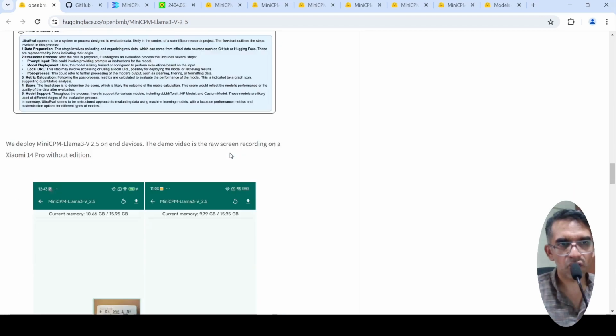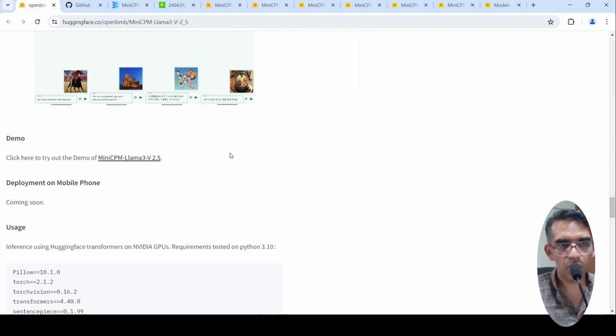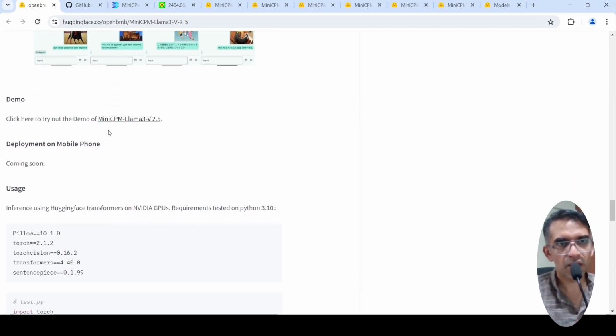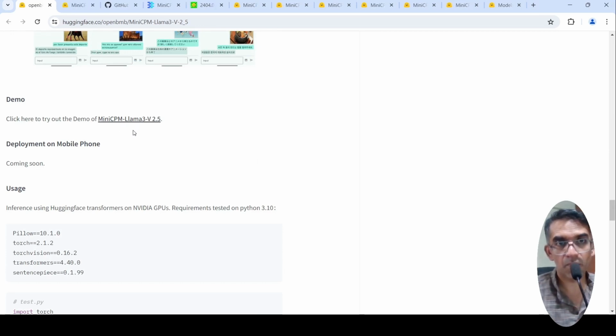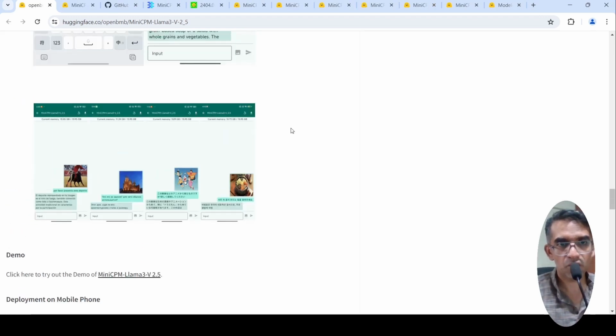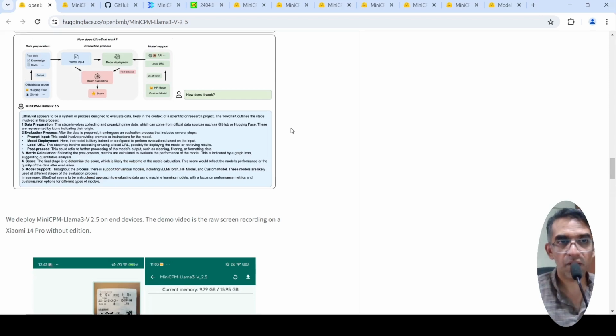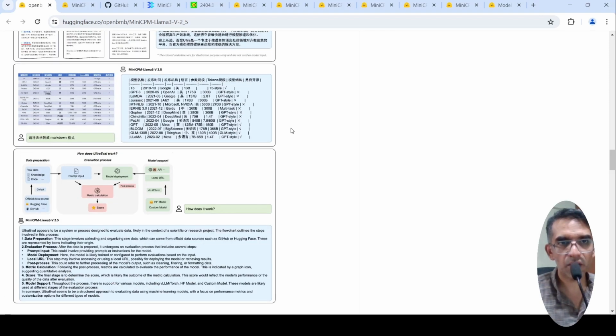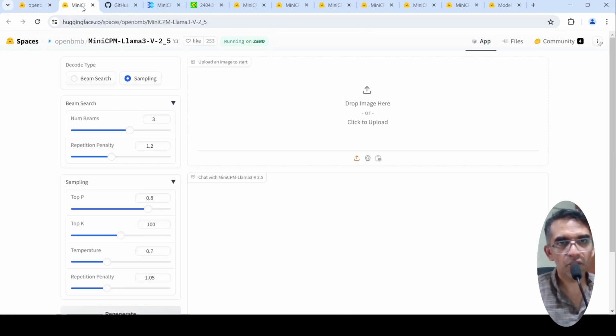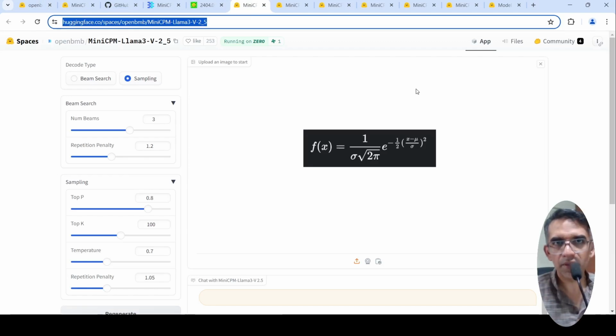I thought I will actually try out this demo of the MiniCPM-Llama3-V 2.5, this particular model. It makes use of Llama 3 as the LLM. I tried out a few examples.